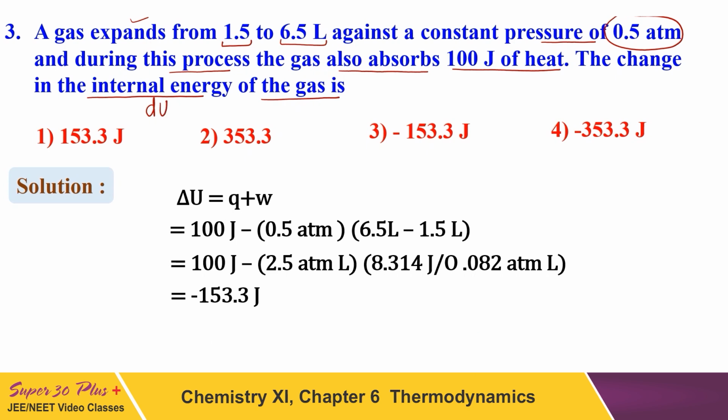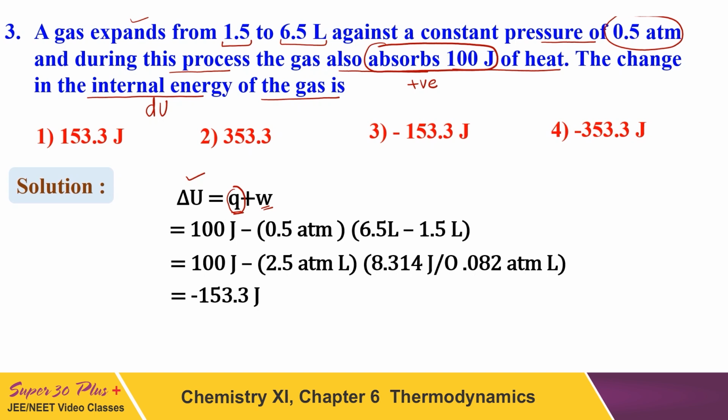As per the equation of the first law, we know that delta U is equal to Q plus W. What is Q? It is heat, which is absorbed by the system. We already studied in this unit that absorbed heat is positive energy and released heat is negative energy. So heat will be plus 100 in this case.